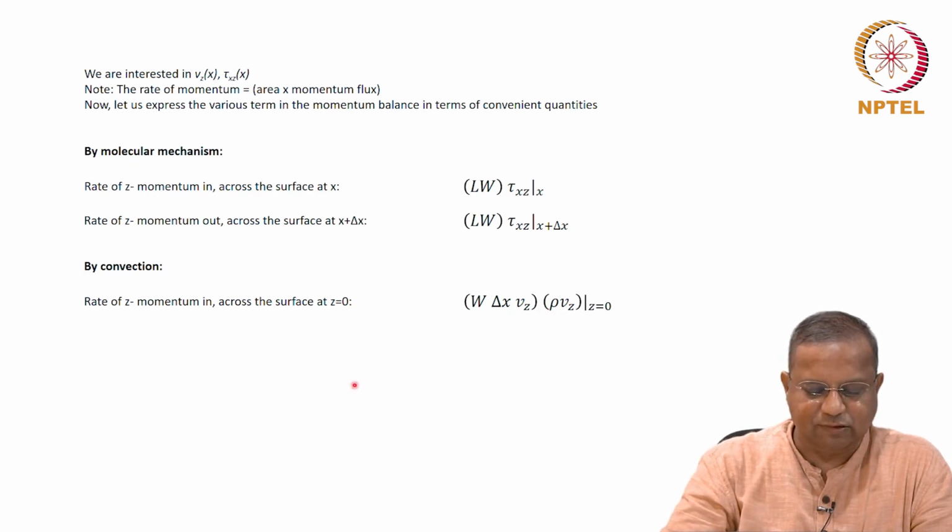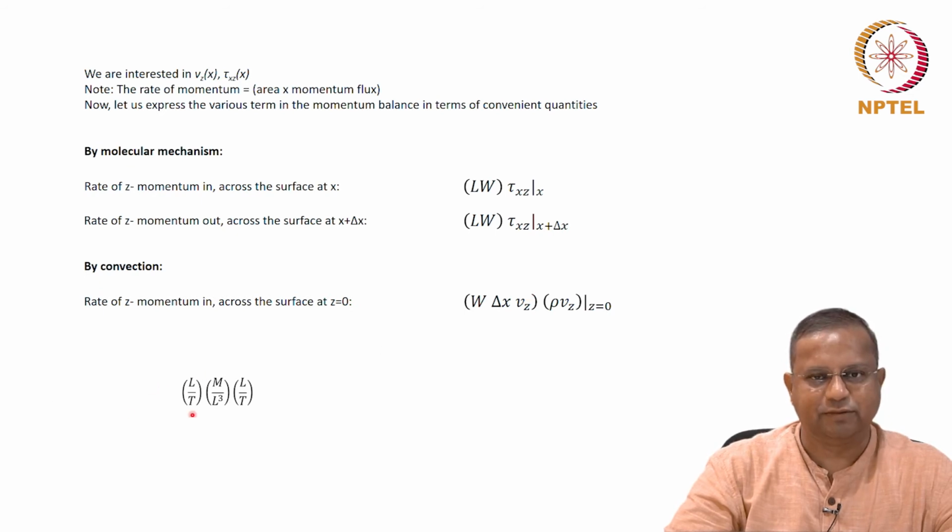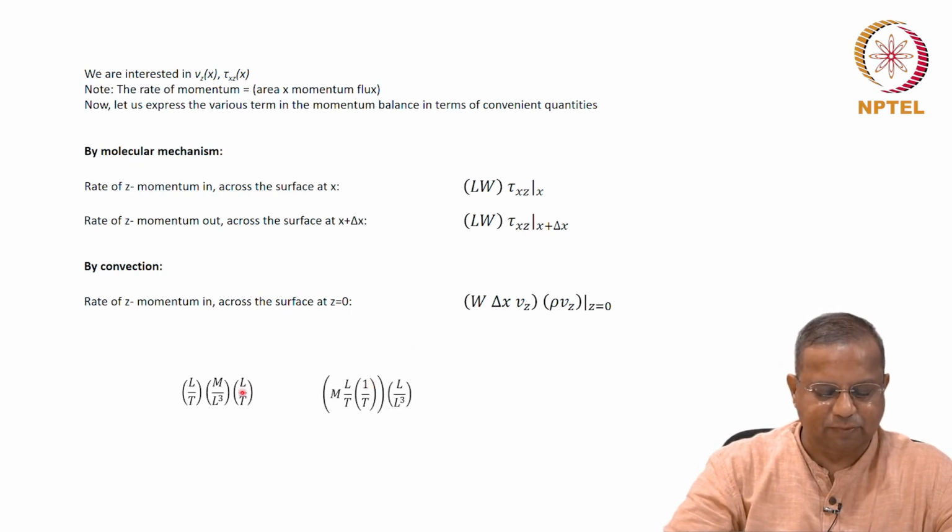Rho Vx is nothing but density times the velocity. So, density is mass per unit volume, m by L cubed. Velocity is L by T. Let us just consider this Vx alone for now, multiply it by L by T. This is the area, we will bring it in later. This can be rearranged as m, we will take 1 L by T here and we will take the 1 by T along with this, and what remains is one of the L's we have not accounted for. So, L remains here and the L cubed comes here.